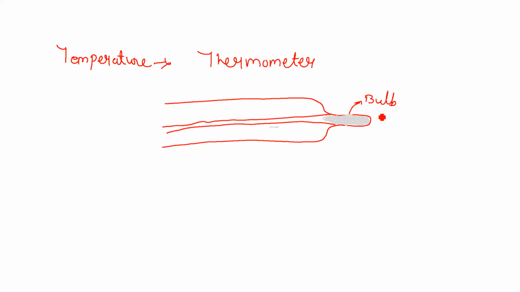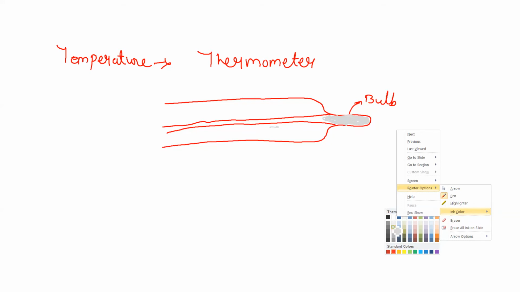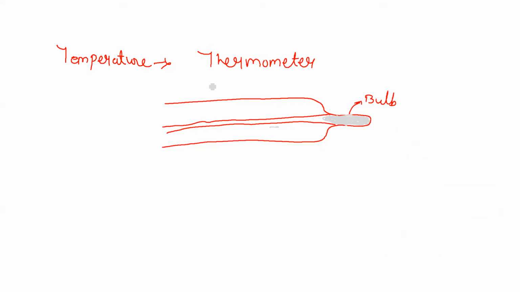So when this bulb is kept in contact with any other object whose temperature is to be measured, if the temperature of that object is higher, then the mercury, or the material which is used here, starts to rise in this tube, and it stops at a particular point up to where the temperature of the object is.